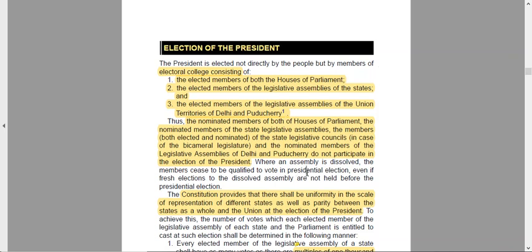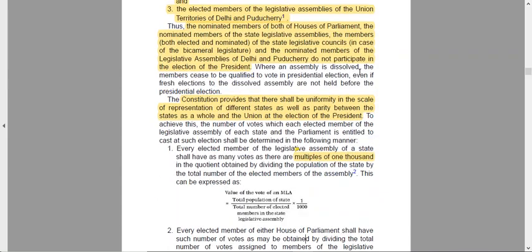When an assembly is dissolved, the members cease to be qualified to vote. Supposedly when the assembly of some state is dissolved, the members of that particular assembly do not qualify to vote. If it was dissolved before the presidential election, they obviously cannot vote.